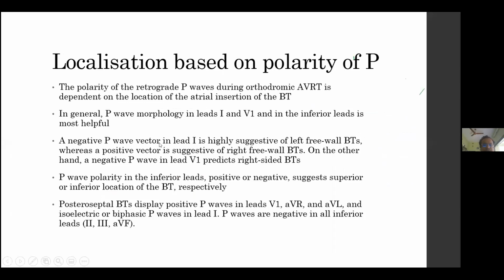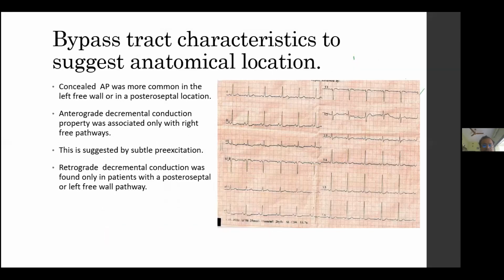If the P wave vector in lead 1 is highly negative, it is highly suggestive of a left free wall pathway, whereas a positive vector suggests a right free wall accessory pathway. On the other hand, a negative P in lead V1 predicts a right-sided bypass tract. And if the P wave is positive, then the bypass tract inserts superiorly in the atrium. If it is negative, then it is inserting inferiorly to the atrium. So there are algorithms. Finally, a few points.